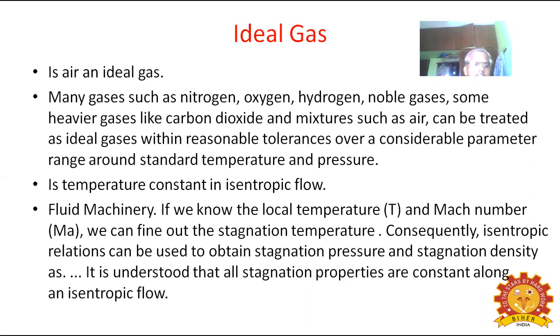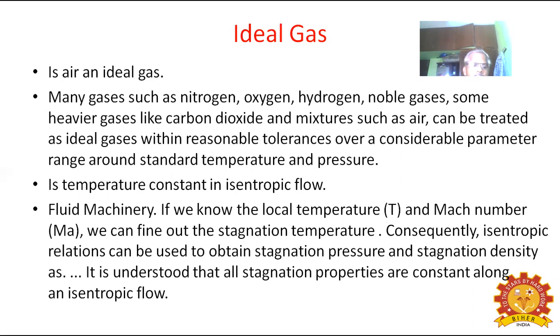Next, is temperature constant in isentropic flow? In fluid machinery, if you know the local temperature T and Mach number Ma, we can find out the stagnation temperature.